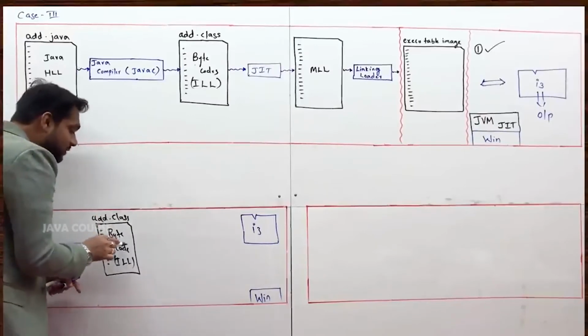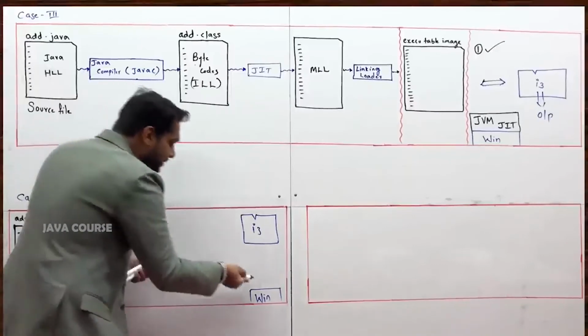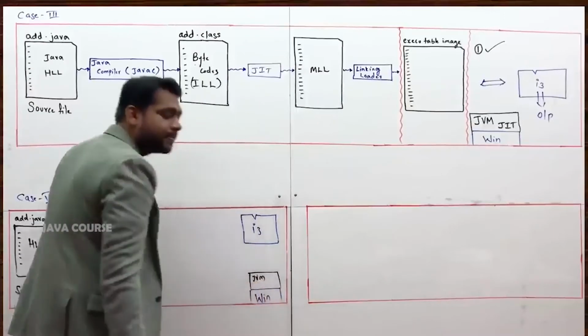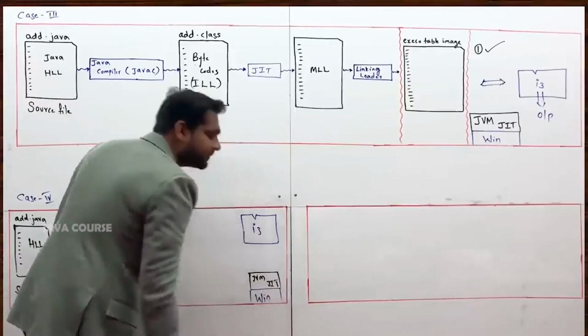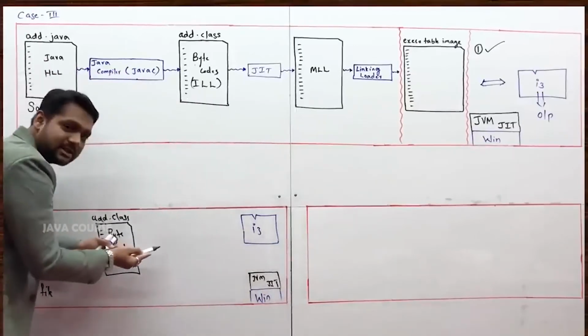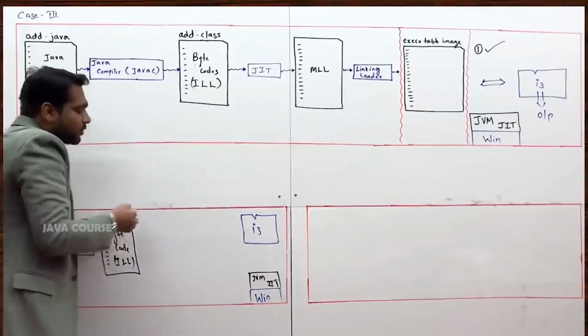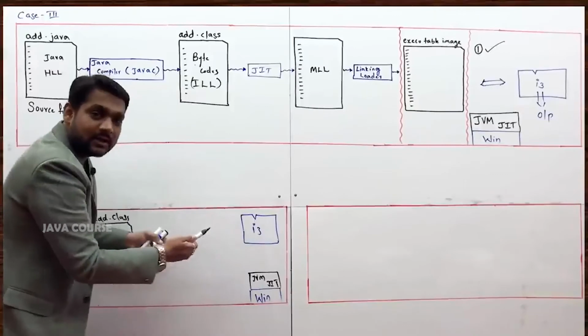This again, you cannot directly give to the processor. If you want to execute this, you have to install JVM onto the OS. That is what you have to do. Inside JVM, you will have something called JIT. If you try to execute this, JIT will come and convert all the intermediate level language code into machine level language code. If you give that to the linking loader, it will link and load.